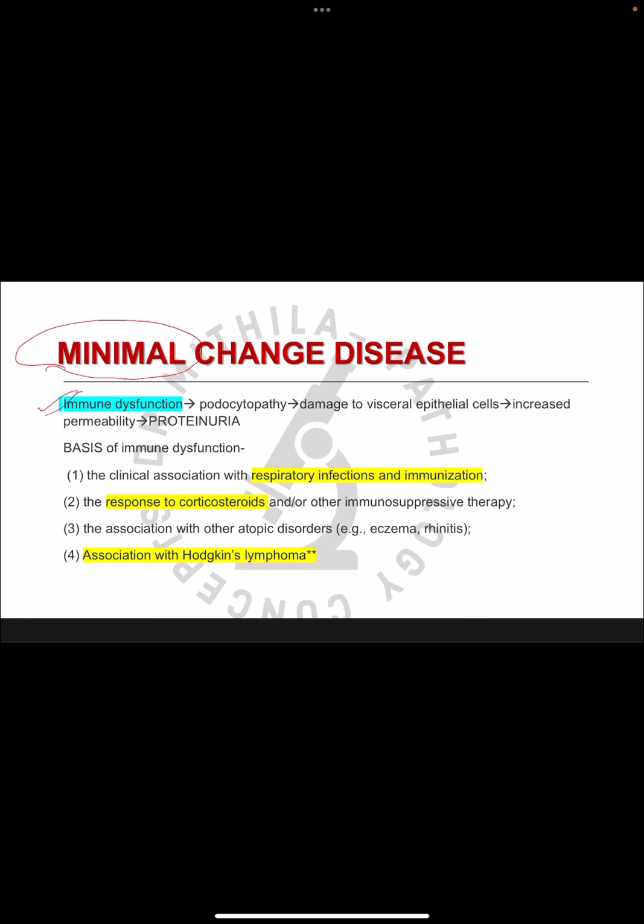So there are many theories which suggest that there is immune dysfunction in minimal change disease, and that leads to the defect in the podocytes. So there is damage to the podocyte layer, that is visceral epithelial cells, and that leads to the increased permeability, causing the proteinuria. So they say that in minimal change disease there is immune dysfunction because minimal change disease is associated with respiratory infections and immunization.